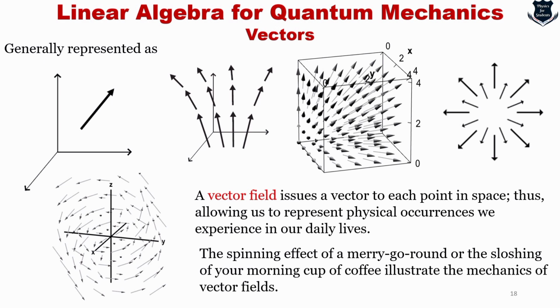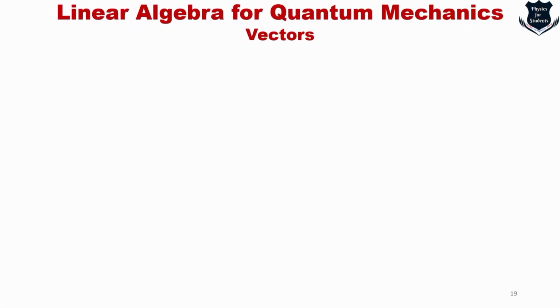For example, if I need to mention the speed of a merry-go-round going around, I have to use a vector field. Also the sloshing of your morning cup illustrates a vector field. So whenever we get multiple lines and we are trying to describe a fluid or the movement of multiple forces, it is called a vector field.